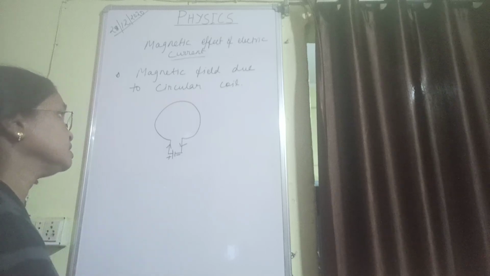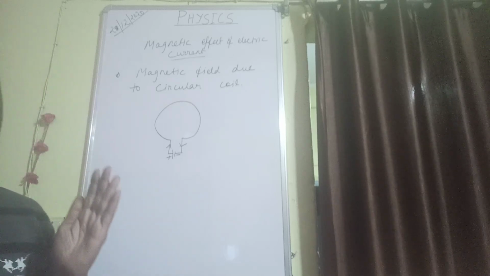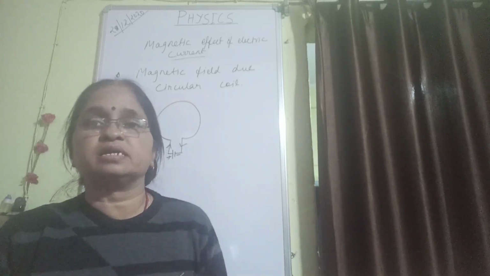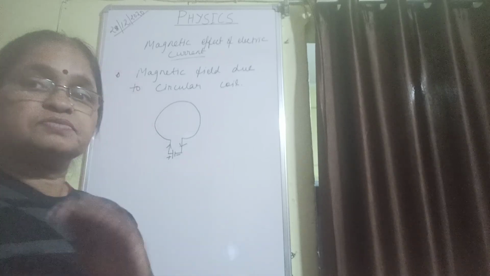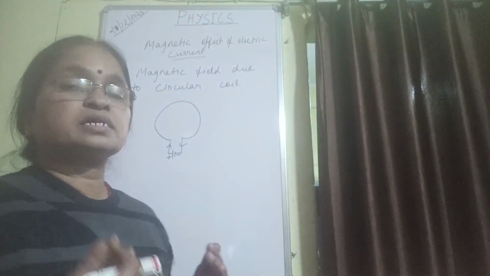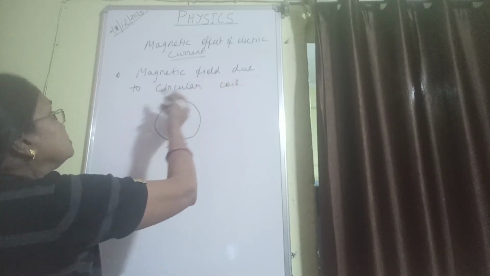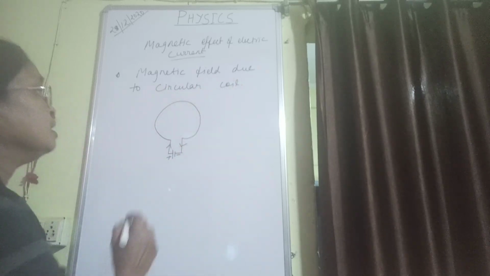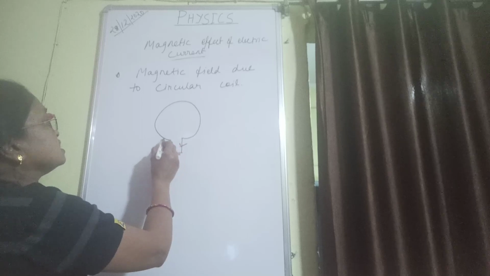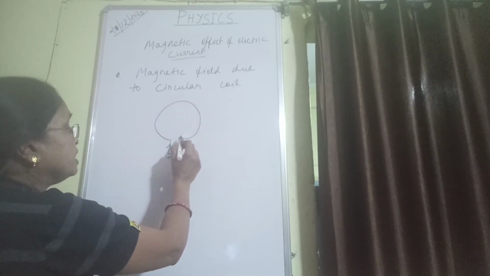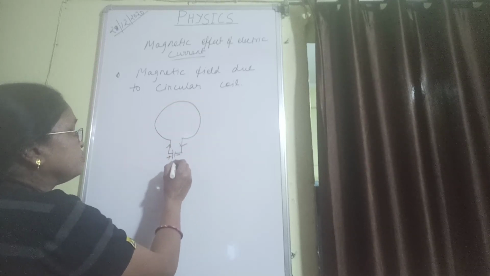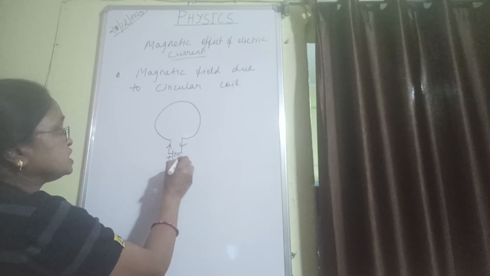Just now we have seen the magnetic field produced in a straight conductor. What happens if the current carrying conductor is in circular form? So, magnetic field due to a circular coil. Let us take this circular wire or coil and connect it to the cell. This is positive, negative.